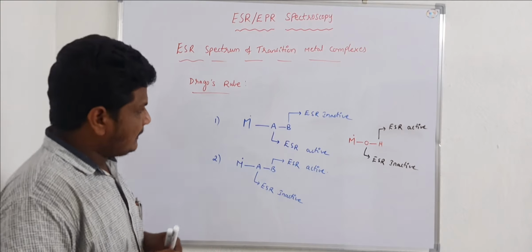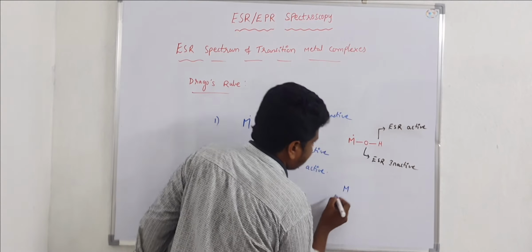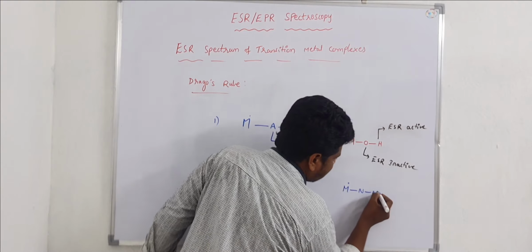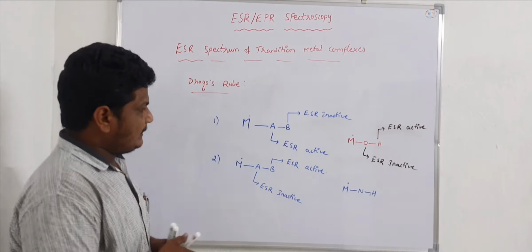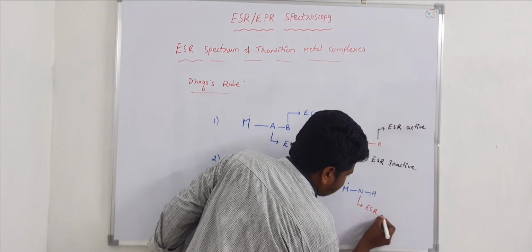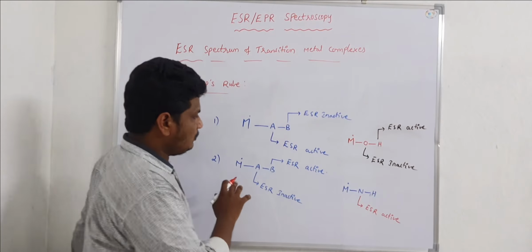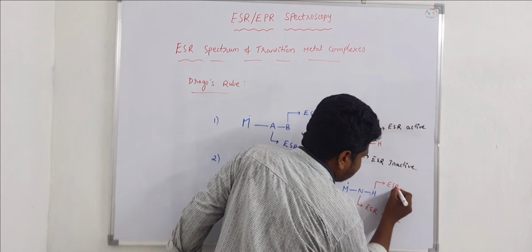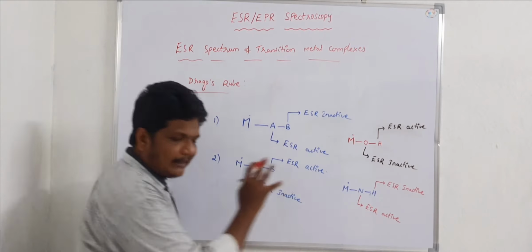Let us consider another example, which contains a metal radical directly attached to nitrogen and hydrogen. Here, this nitrogen is ESR active. If it is ESR active, according to this Dragos rule, this hydrogen is ESR inactive. So this is the Dragos rule.